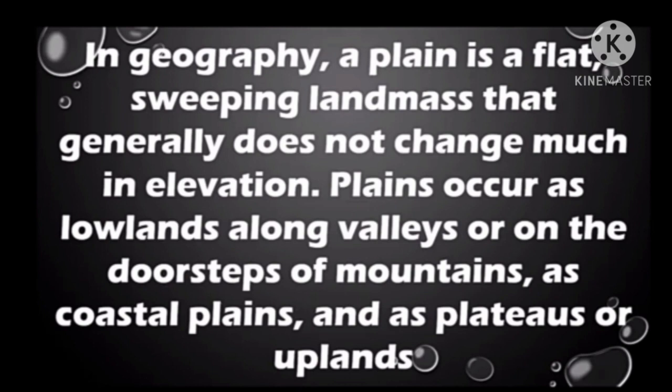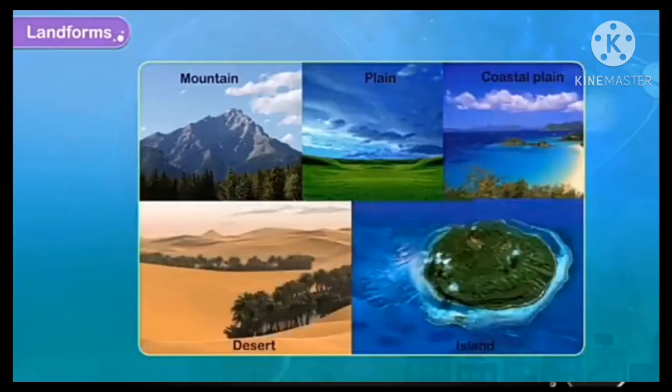Hence children, in geography, a plain is a flat, sweeping landmass that generally does not change much in elevation, that is in height. Plains occur as lowlands, that is low-lying areas along valleys or on the doorsteps of mountains, as coastal plains and as plateaus or uplands.